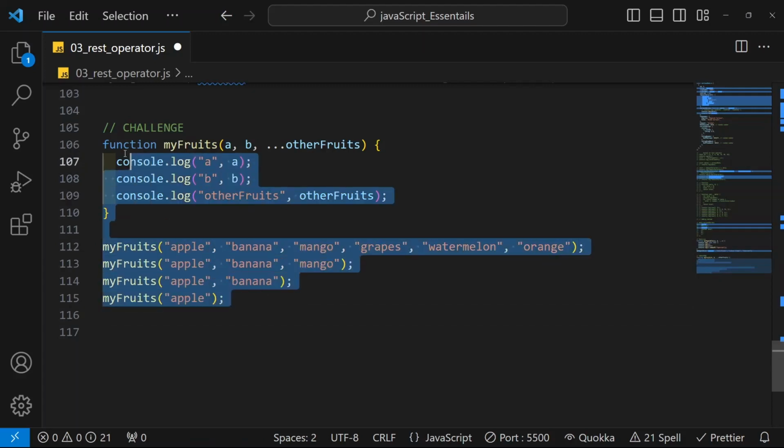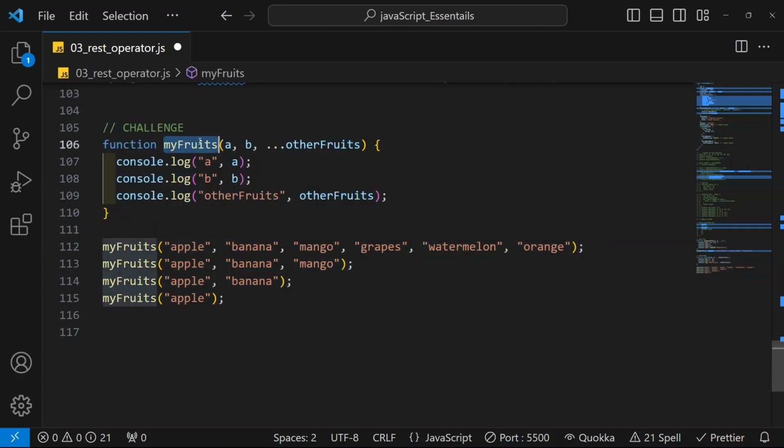Now finally, this will be the challenge for you. Here I am having one function. Inside this I am having parameters, and with different number of arguments, I have just called this function. So you can provide the answer in comment section, or else again you can take a note of this. So later on, whenever you revise, you can easily understand what is REST operator and what will be the answer of all these variables. That's all for this session.